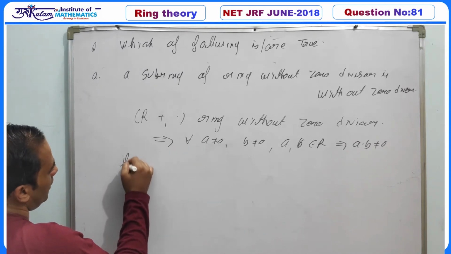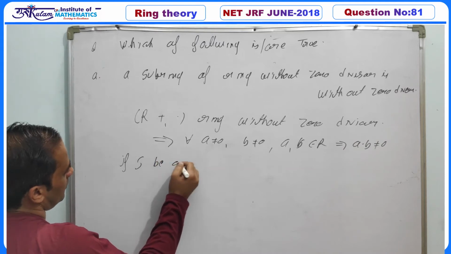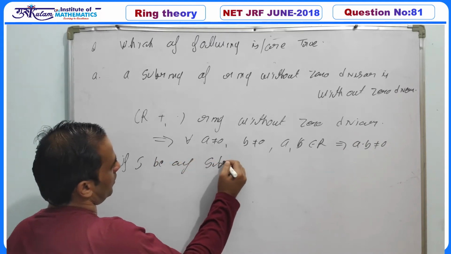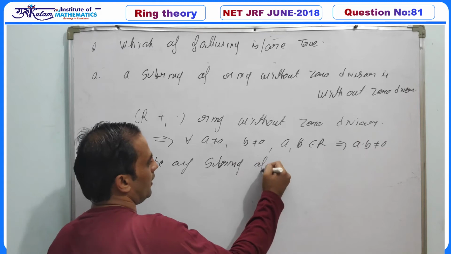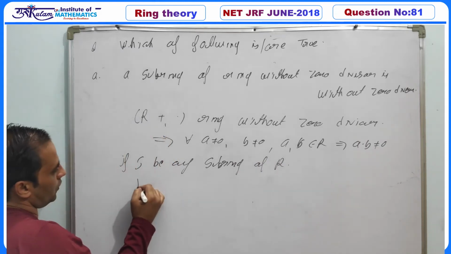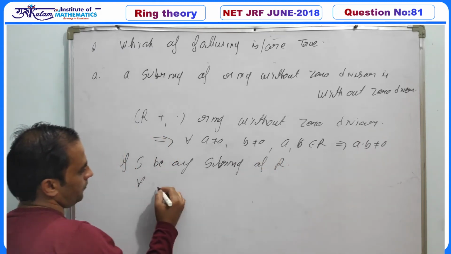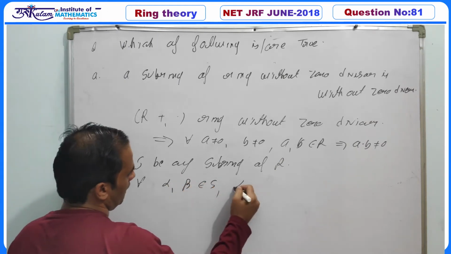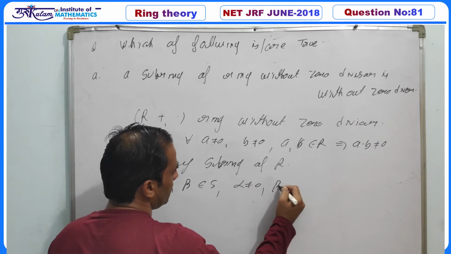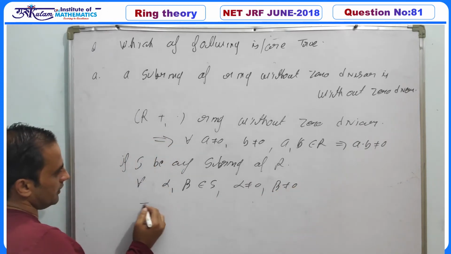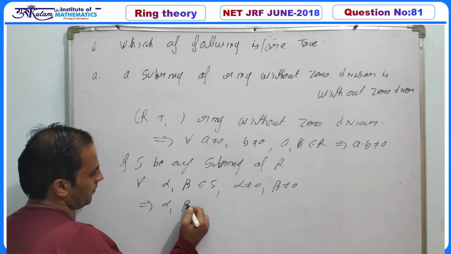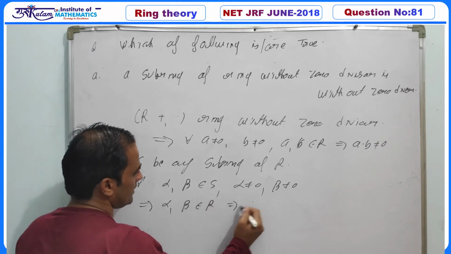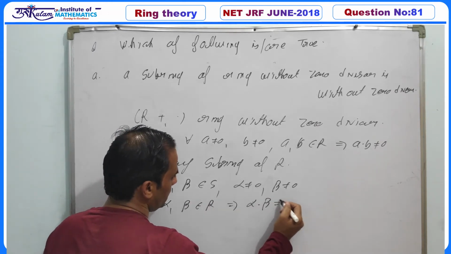Now if S be any subring of R, then for all alpha, beta belonging to S with alpha non-zero and beta non-zero, obviously alpha beta is also a member of R, which implies alpha dot beta must be non-zero.